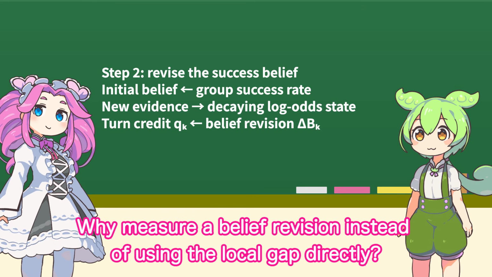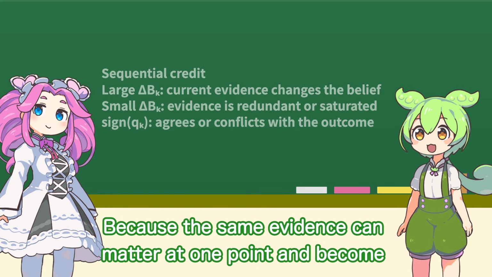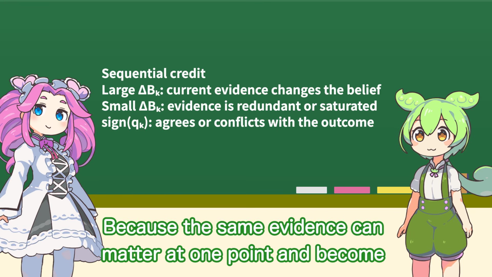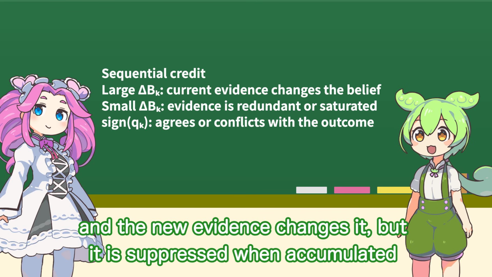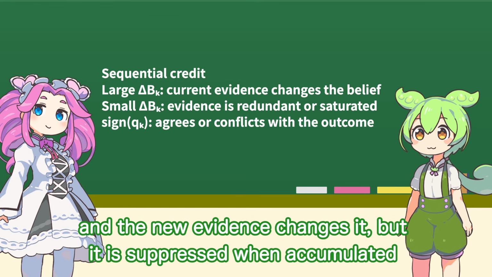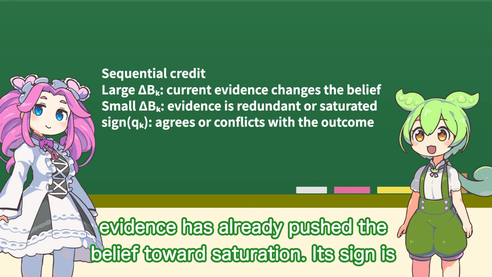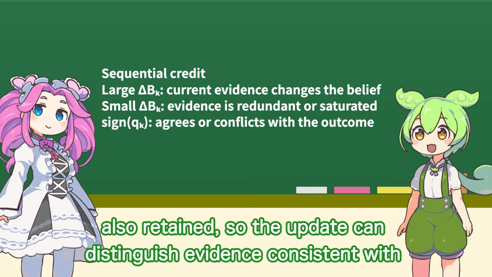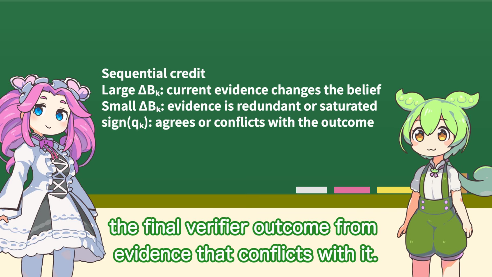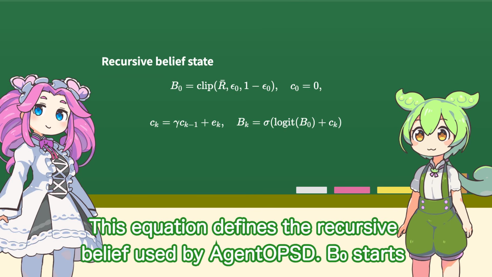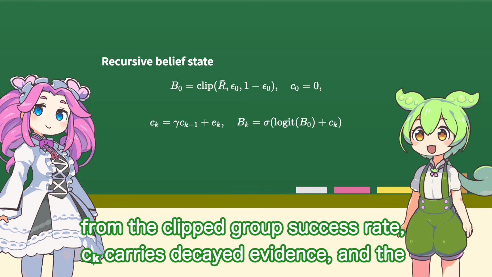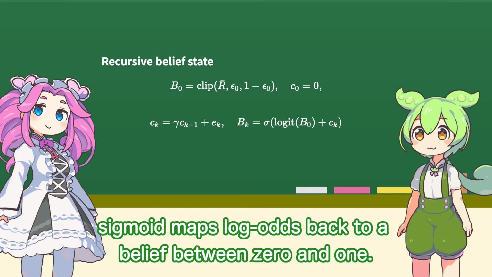Why master a belief revision instead of using the local gap directly? Because the same evidence can matter at one point and become redundant later. The revision is large when the current belief is uncertain and the new evidence changes it, but it is suppressed when accumulated evidence has already pushed the belief towards saturation. Its sign is also retained, so the update can distinguish evidence consistent with the final verifier outcome from evidence that conflicts with it. This equation defines the recursive belief used by AgentOPSD. B0 starts from the clipped group success rate, CK carries decayed evidence, and the sigmoid maps log odds back to a belief between 0 and 1.